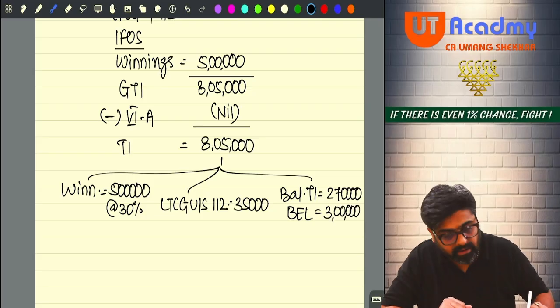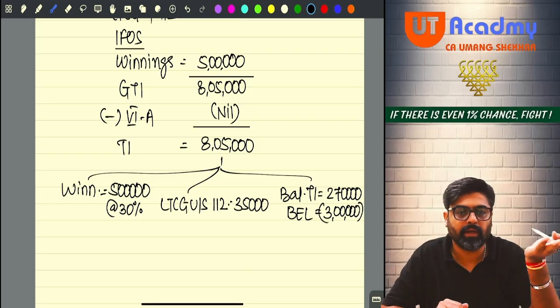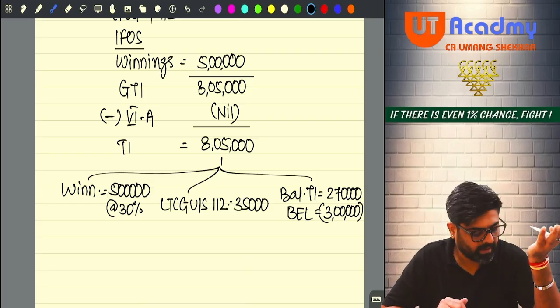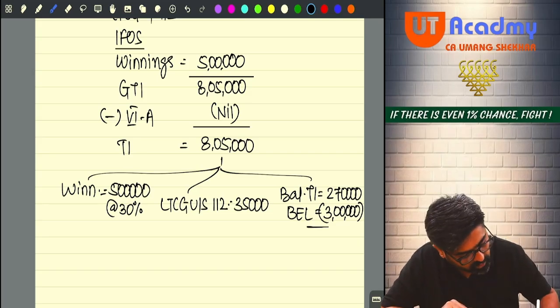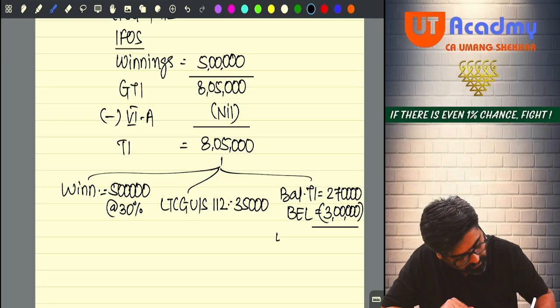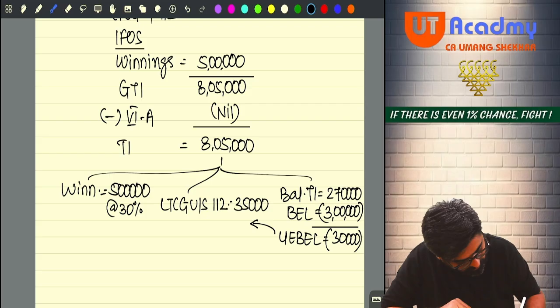So up to 3 lakh, there is no tax. But can you see, my total income is only 2,70,000, which is within the limit of 3 lakh. So unexhausted basic exemption limit will be 30,000, which I can adjust from here.